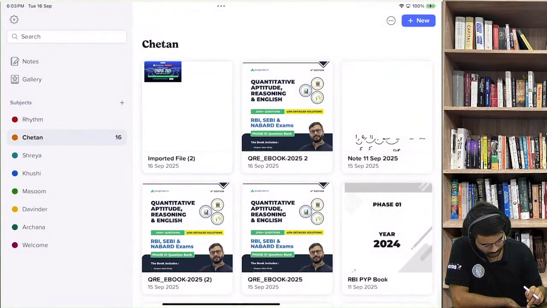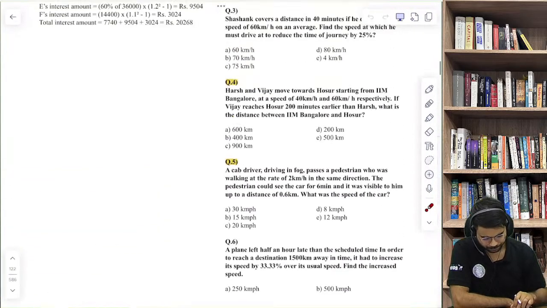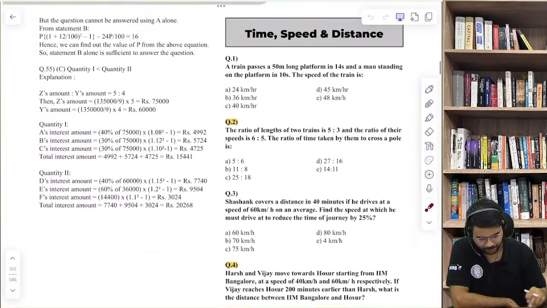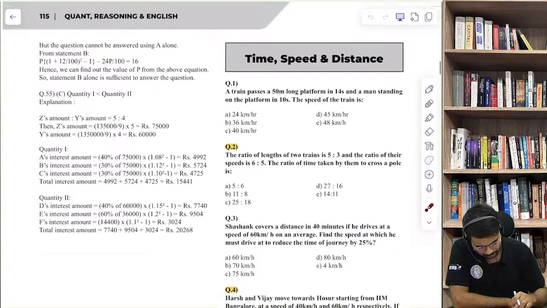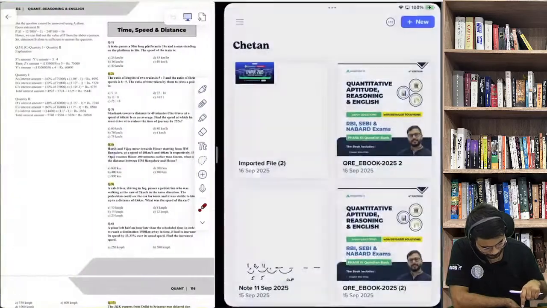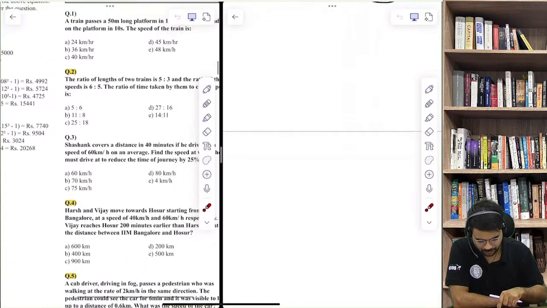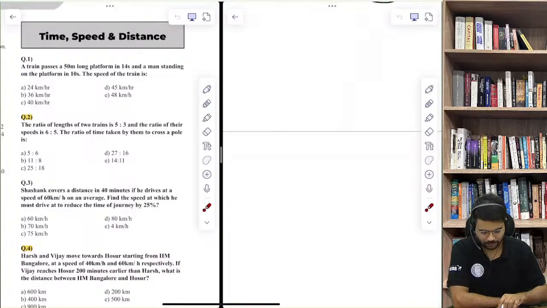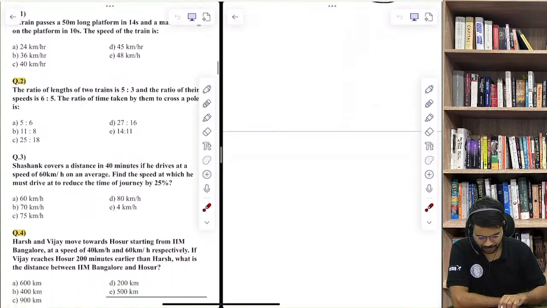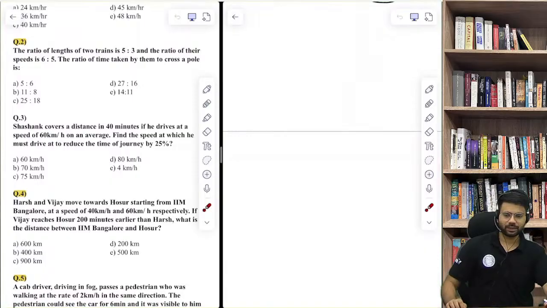Now I'll come to our today's topic without any ado. As I told you, we'll start with time, speed and distance. That would be our first chapter for today. I hope the question is very clearly visible to all of us. I have highlighted the questions which we will be discussing, starting with question number 2.